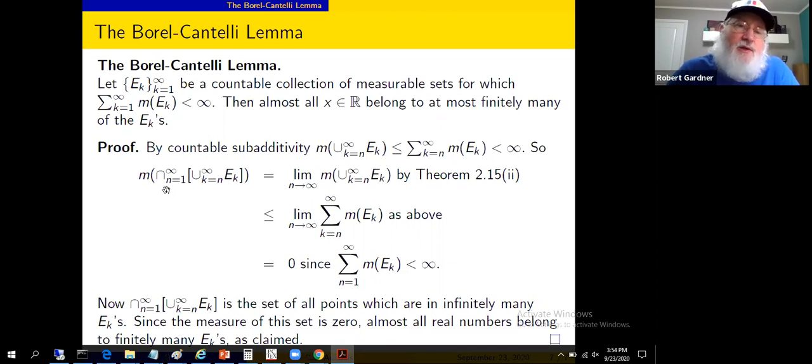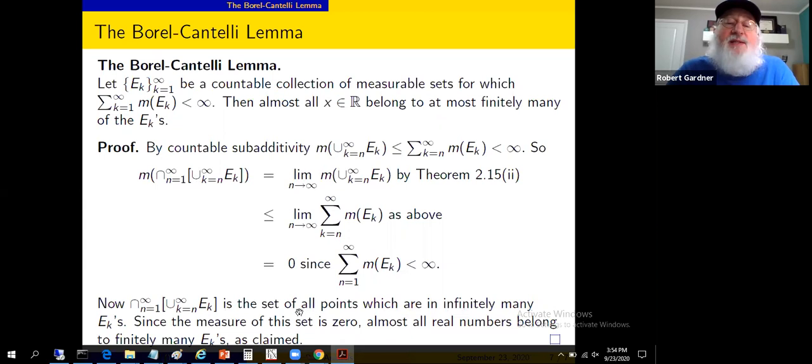All right, we're going to look at the intersection from n equals 1 to infinity of the union from k equals n to infinity of E sub k. This part in square brackets, that's why we brought that up earlier. Let's think about that set. Here's the claim: that set is the set of all points which are in infinitely many E sub k's. We want to show that set has measure 0.